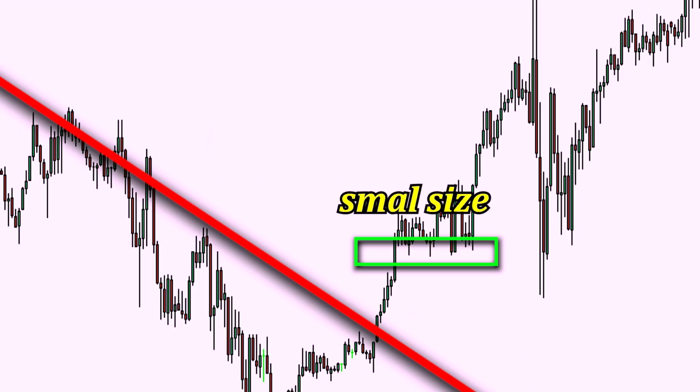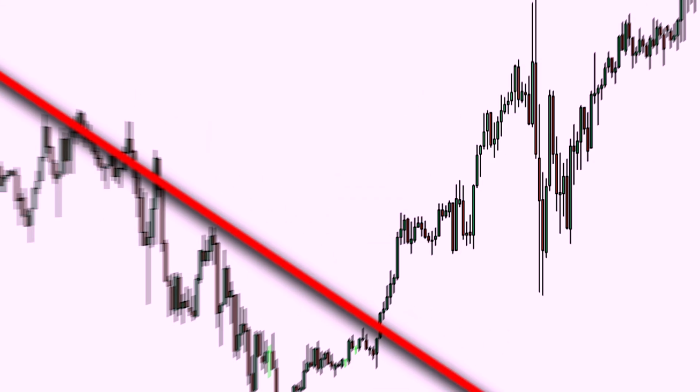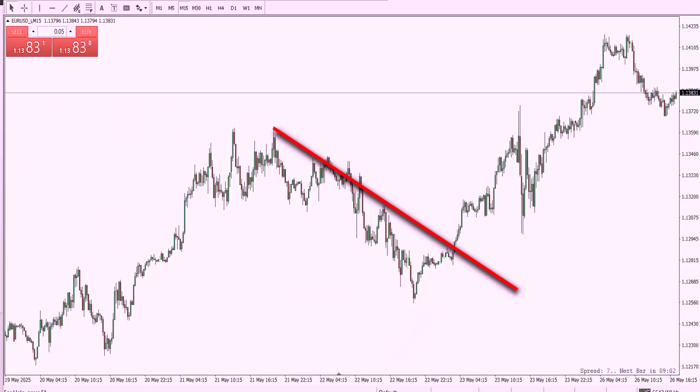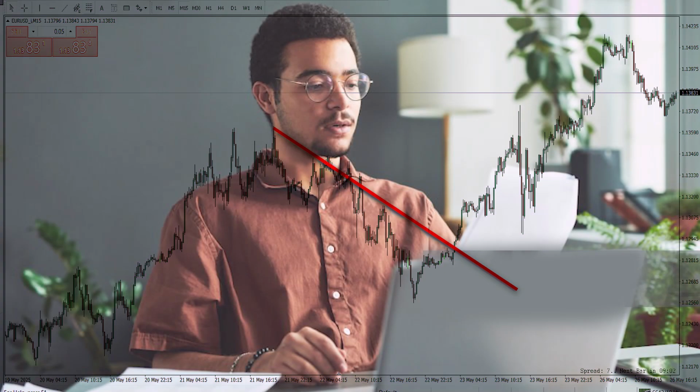At the end, I want you to analyze the charts, take small trades with small lot sizes, and practice how to open and manage trades. Slowly, you'll gain the confidence to move on to live trading.